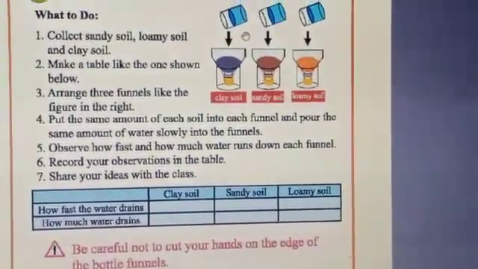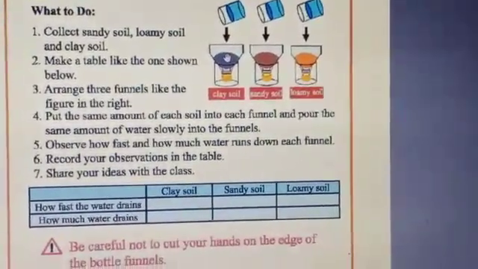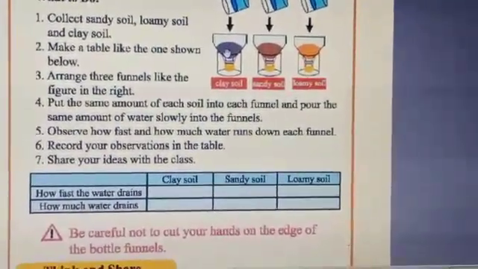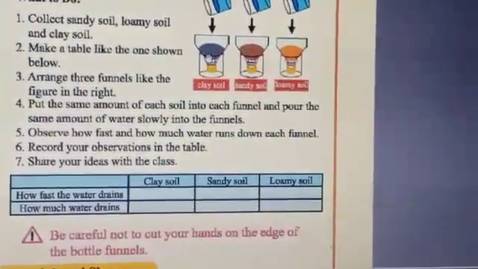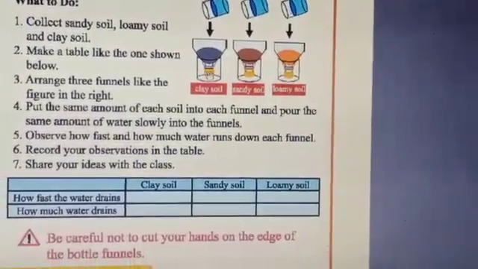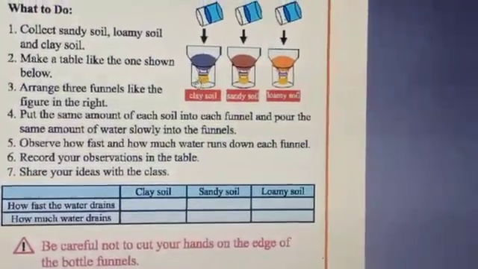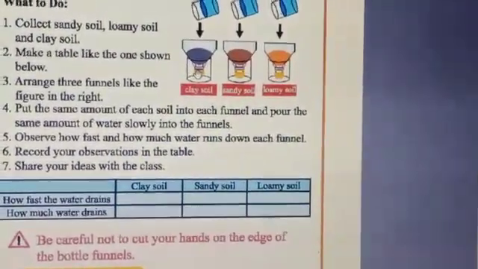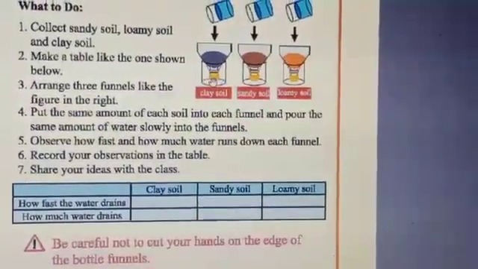We have to observe how fast water runs down each funnel and how much water is stored under the funnel, in this glass. This is our activity.